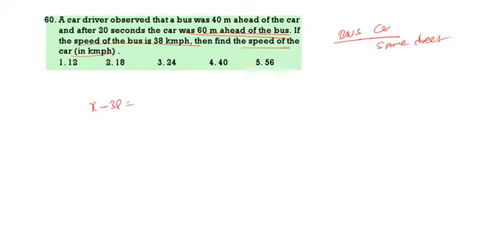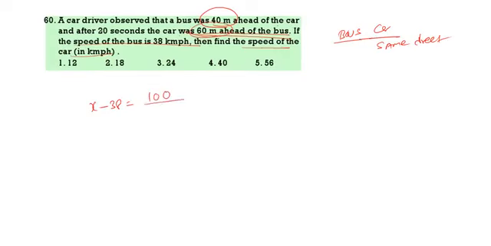So here speed is equal to distance by time. First the bus was 40 meters ahead of the car. Next the car was 60 meters ahead. That means total how many meters? 100 meters. In how many seconds? 20 seconds. So this is given in kilometer per hour, so we want the answer in kilometer per hour. So we have to convert into kilometer per hour with 18 by 5. Now if you do this, 2 ones 2 fives, 5 5 cancel. So X is equal to 18 plus 38. That is 56. This is the car speed. Next.